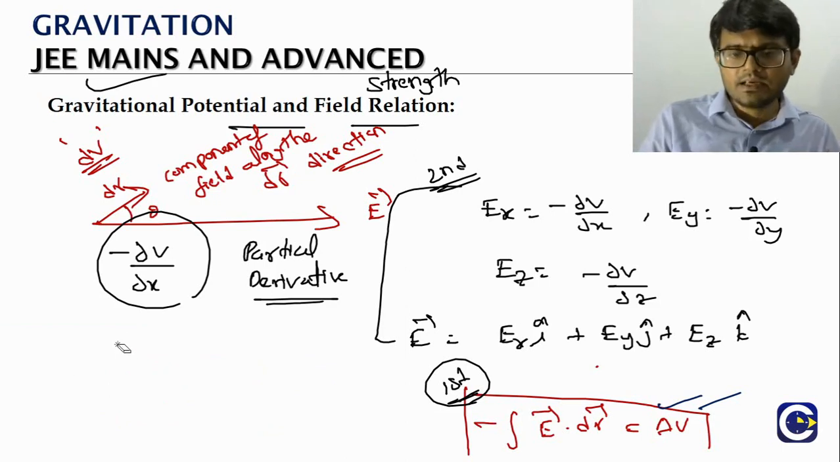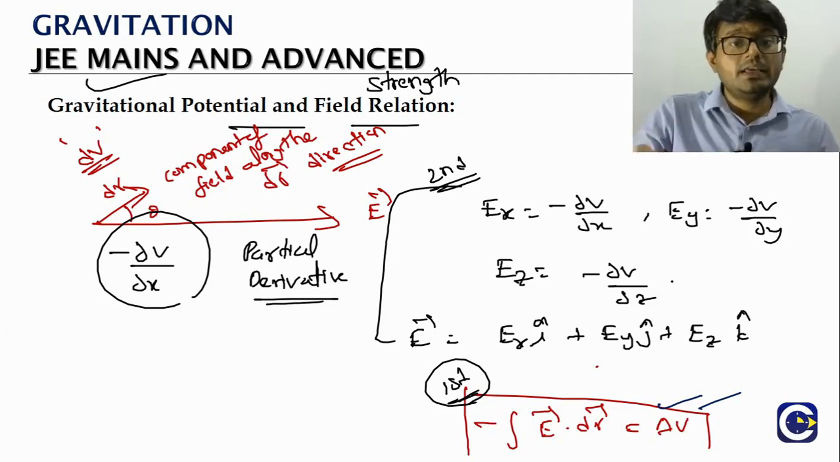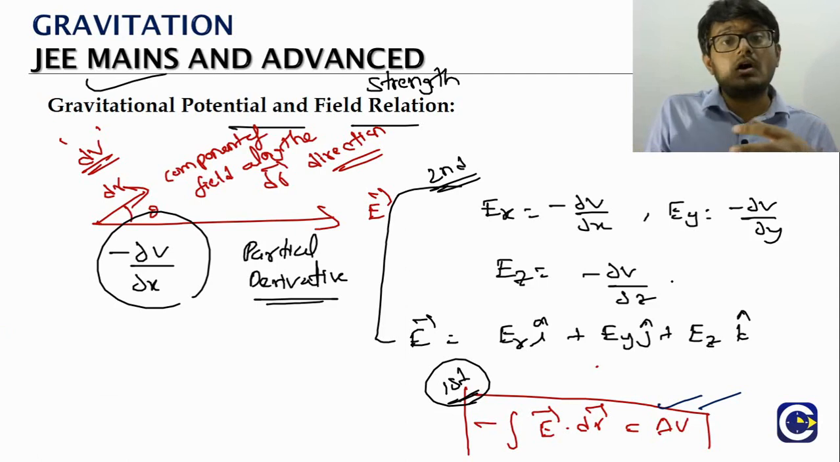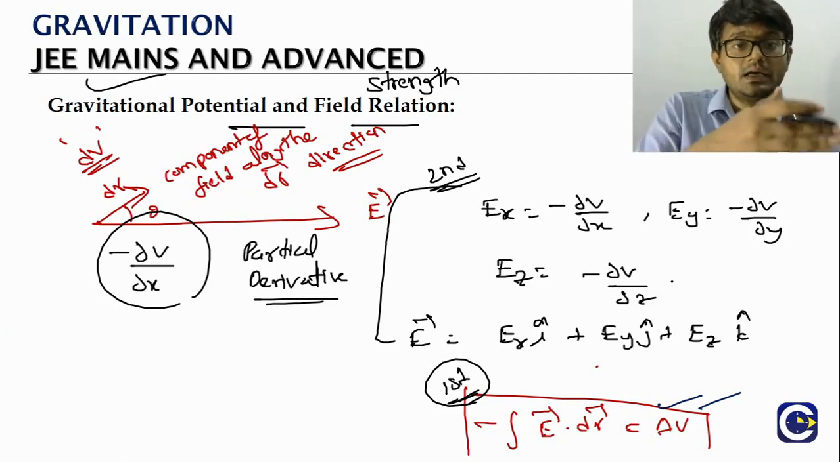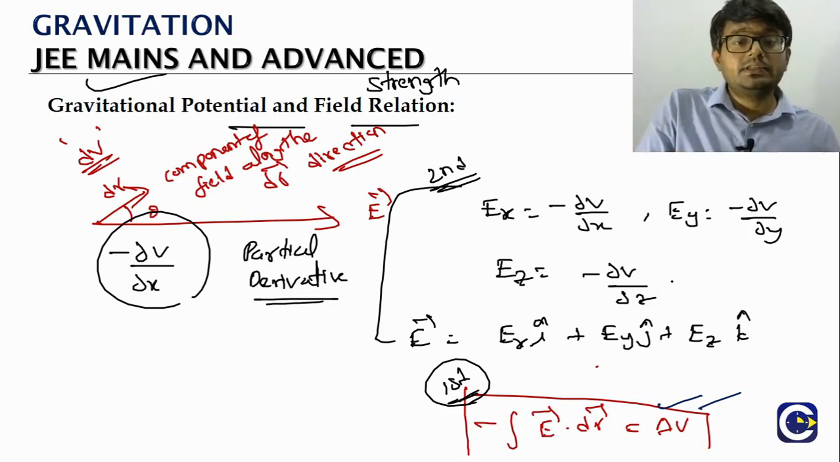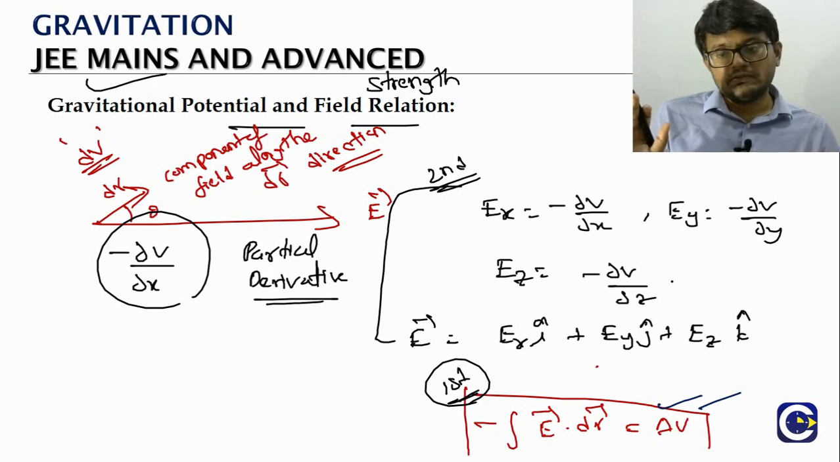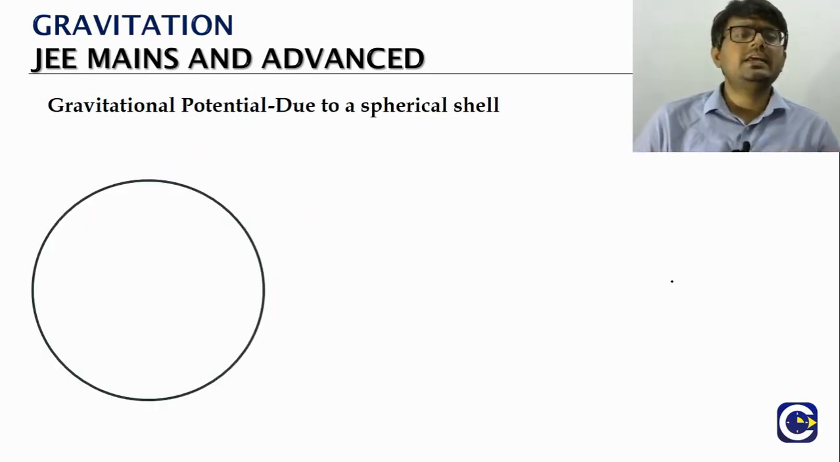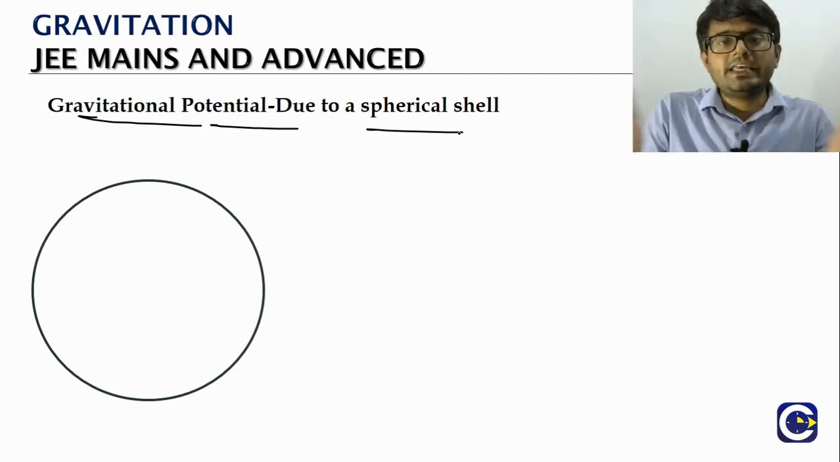So maybe you can look at the past year questions discussion where we have tried solving some problems. While this idea is more common in electrostatics, the relation between the electric field and electrostatic potential, we can even get questions based on the relation between gravitational potential and gravitational field strength, because it will be a similar type of relation. Okay, so now coming to the idea of gravitational potential because of finite shaped objects.